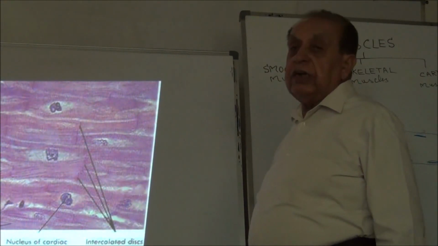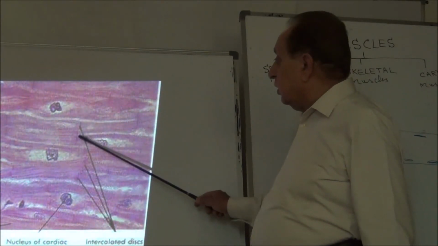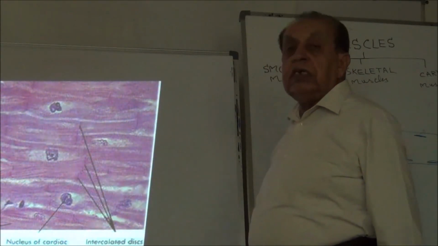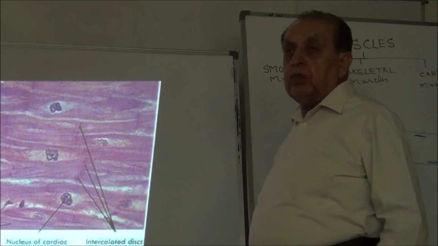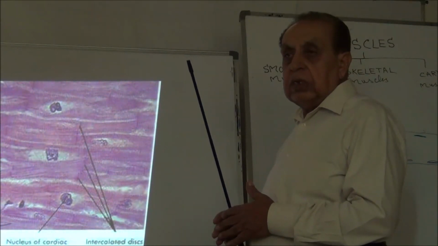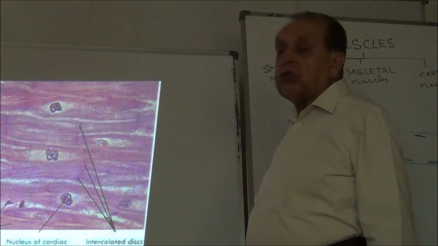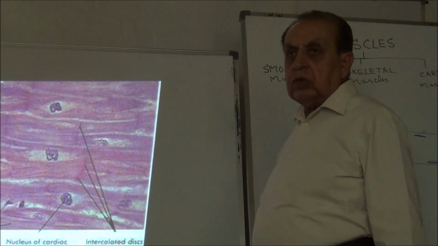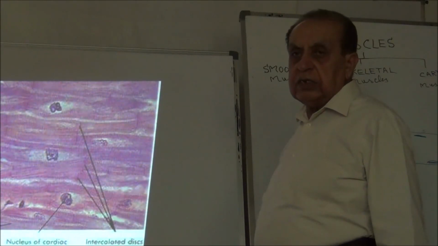The first identification point is the intercalated disc. The second identification point is the branching fibers, and the third one you can also write is that cross striations are present. So these are the identification points of these cells.